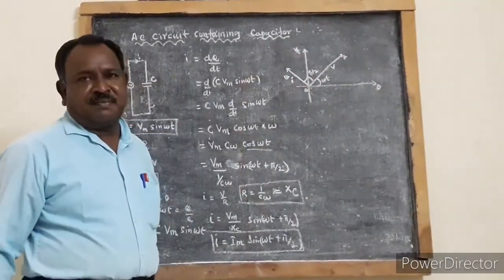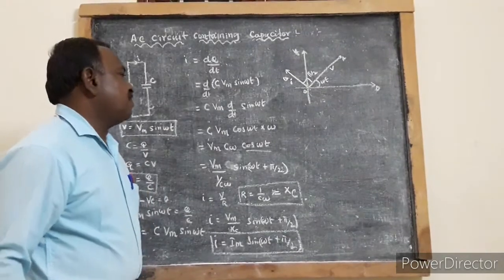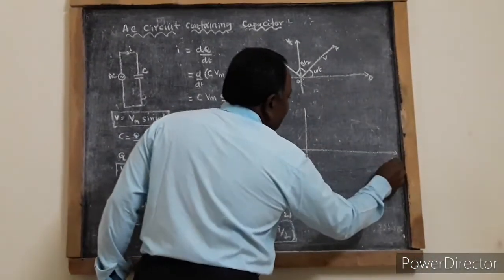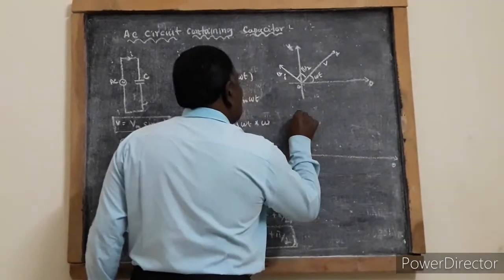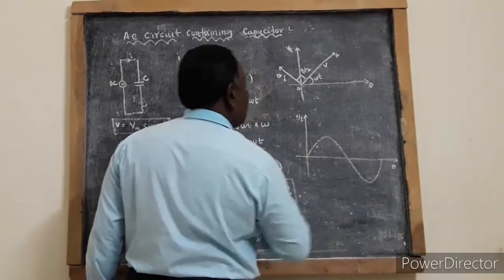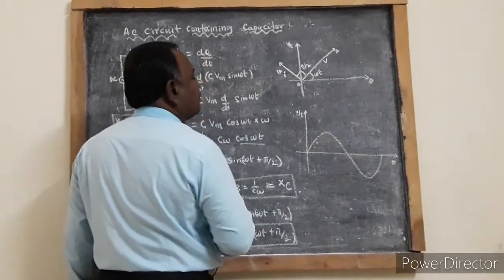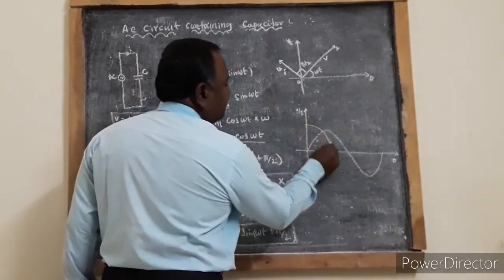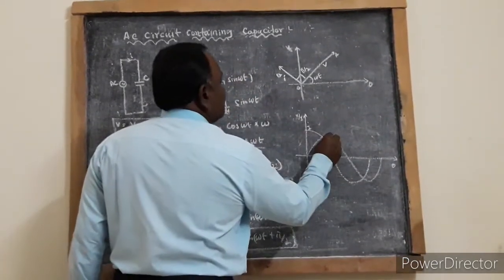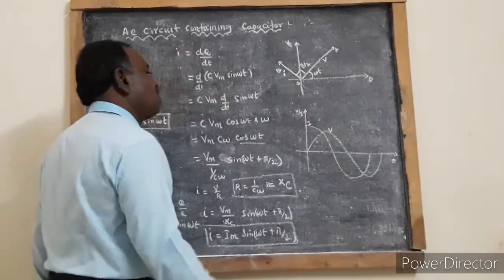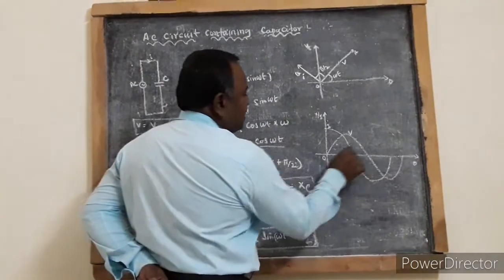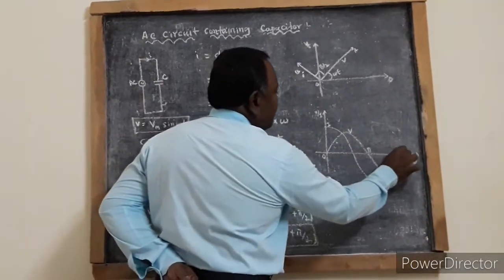This is the phasor diagram. When we represent it graphically, taking theta, voltage and current, this is the voltage as usual, and this is the current. Current is leading the voltage by pi by 2, and voltage is lagging the current by pi by 2.